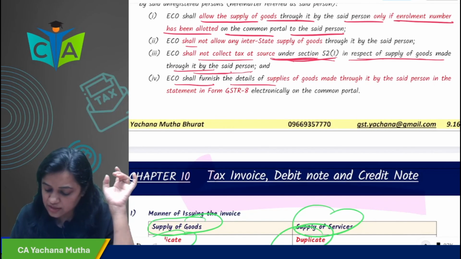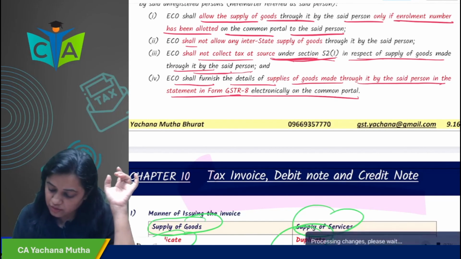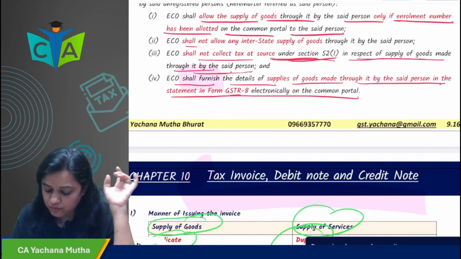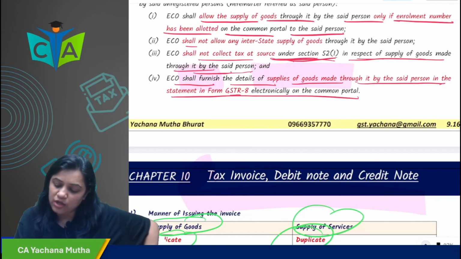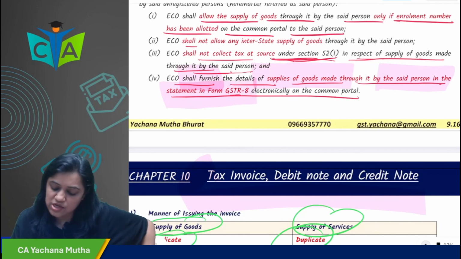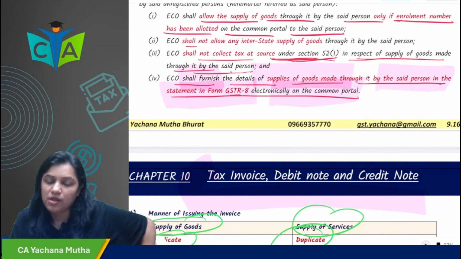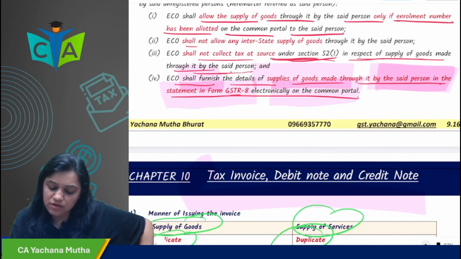ECO shall furnish details of supply of goods made through it by the said person in form GSTR electronically on the common portal. And ECO will furnish what? Details of supply of goods made through it by the said person in the form GSTR electronically on the common portal.